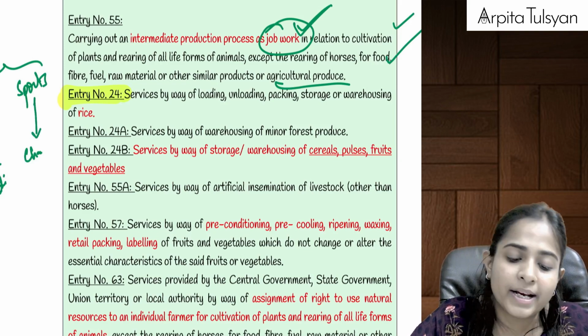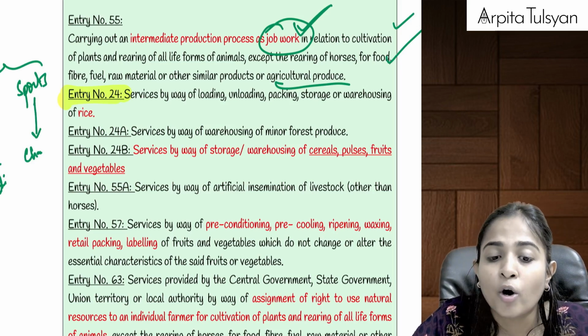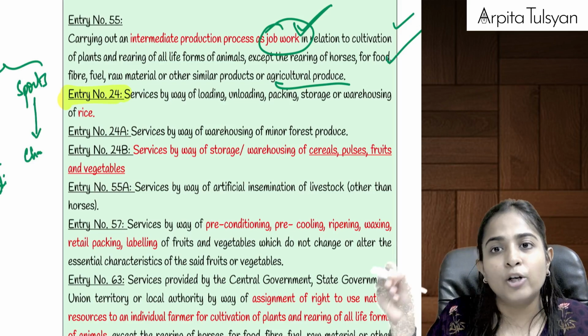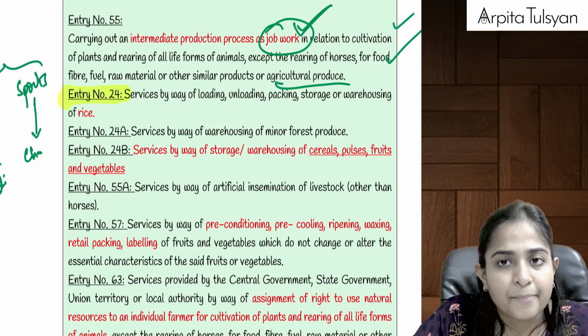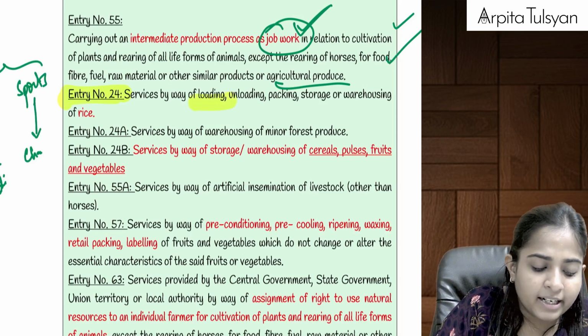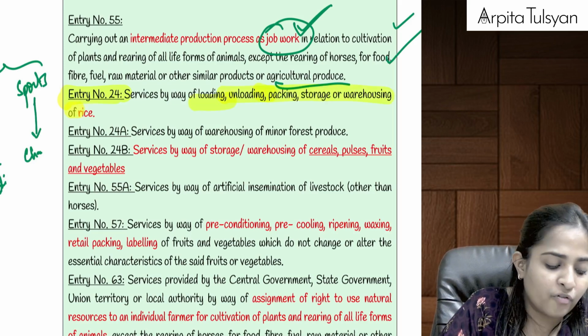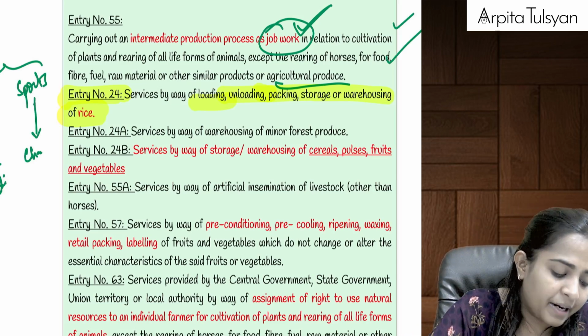So they said that okay, paddy was included there, but the people who were dealing in rice also made a request to the government: even if you are not allowing exemption on milling of paddy into rice, then at least allow exemption on some activities. So loading, unloading, packing, storage or warehousing of rice specifically was exempted by a separate entry.